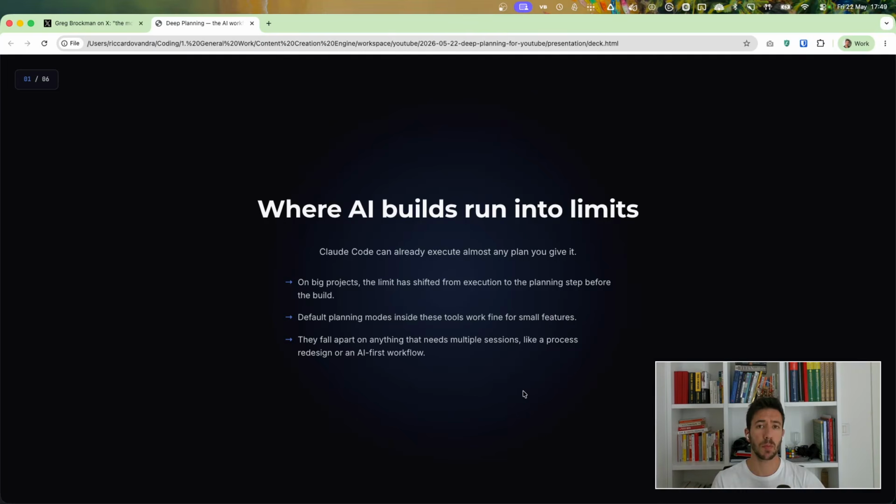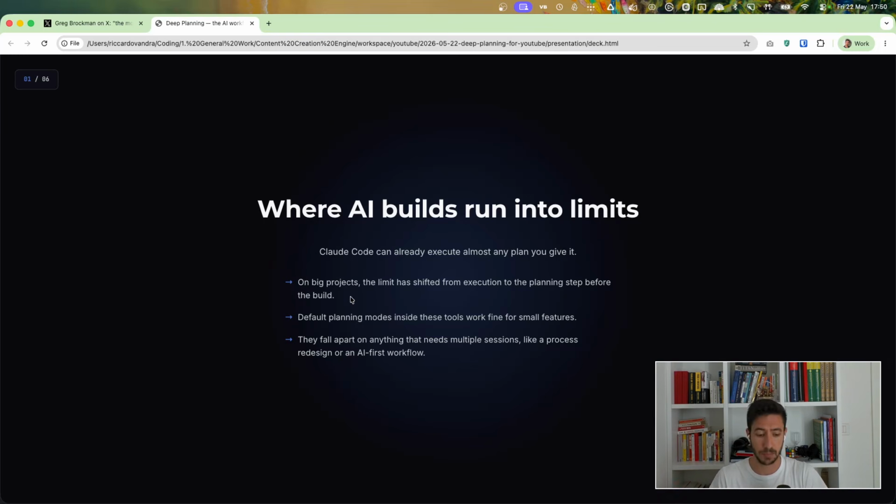So what's the main problem over here? Generally, with any kind of agentic tool right now, we can build whatever we want and we can execute whatever business process we want. But when we are designing big projects, so think about, for example, you need to redesign a part of your business to be AI first. This is not something that requires one afternoon to decide. Meanwhile, it's something that requires a lot of time to actually go through and think about a bunch of different things. So for this project, the planning part is the most important part that you need to do.